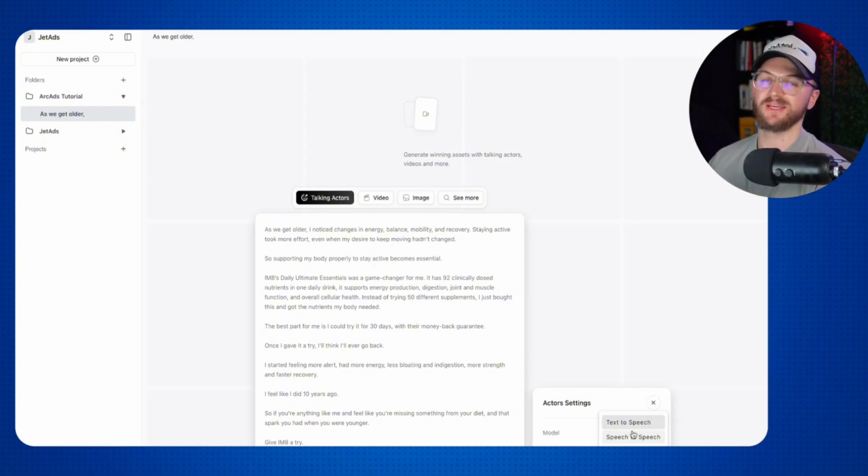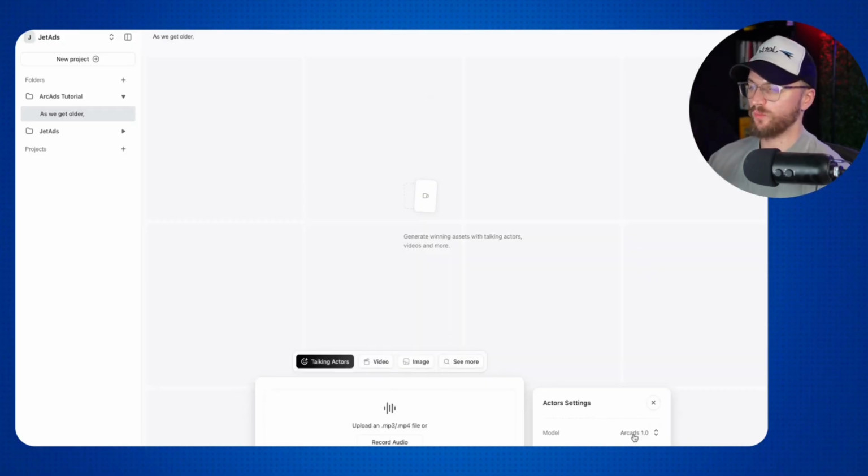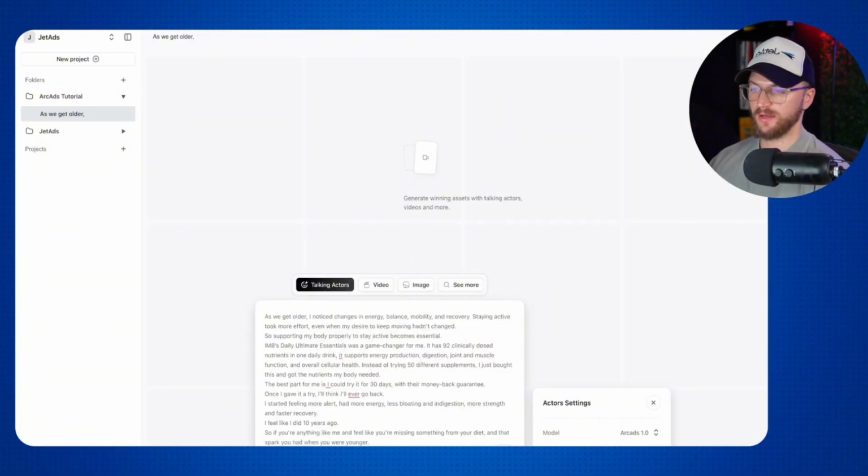And so the biggest thing with AI UGC is getting it to where it's realistic, it sounds genuine, and the best way to do that is, in my opinion, to use the speech to speech feature to get your own tonality in there and speak like a real person. And so I'm going to select that. And then what we have to do instead of uploading is actually record this ourselves and upload that MP3 file. Now, if you did the text to speech, you can also auto add in emotion. And so it will kind of get the tonality there for you.